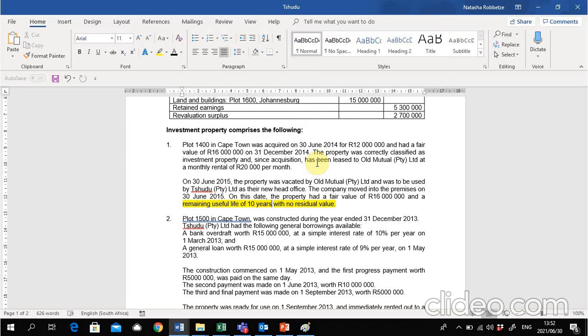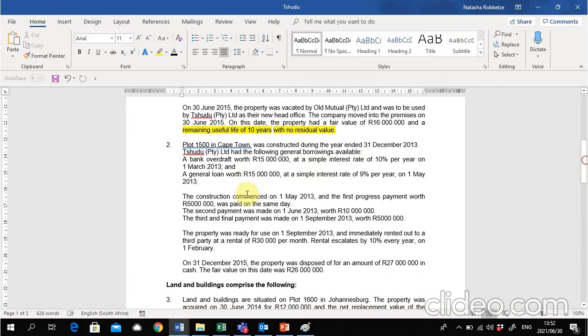In the second note, they refer to plot 1,500 in Cape Town, and they say that this was constructed during the year ended 31st December 2013. T Limited had the following general borrowings available. They had a bank overdraft with 15 million at an interest rate of 10% per year. On 1 March 2013, of course, 1 March is very important because once we follow the steps of the general loan calculation, we need to calculate the loan in proportion to the months in the year. So the date's very important.